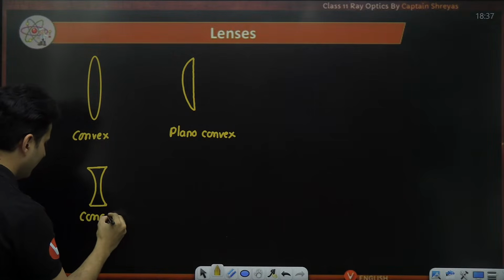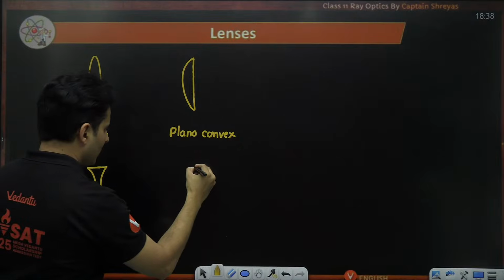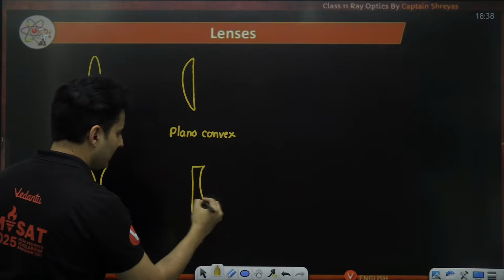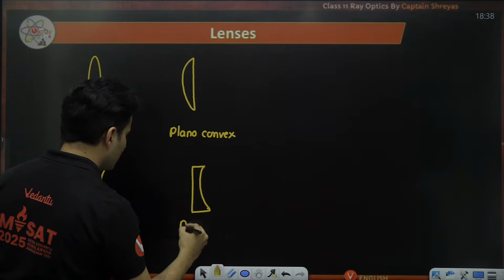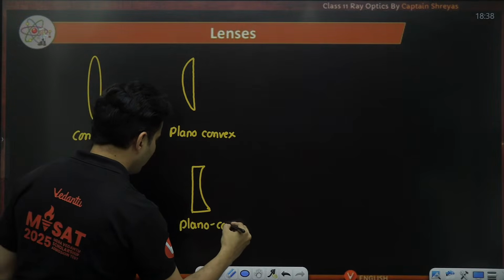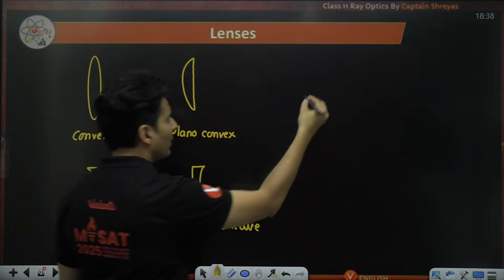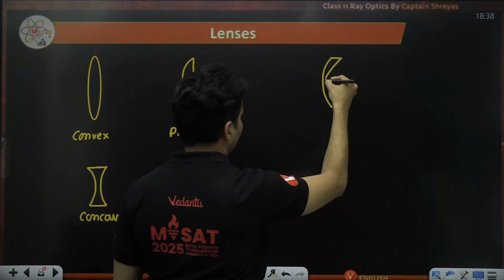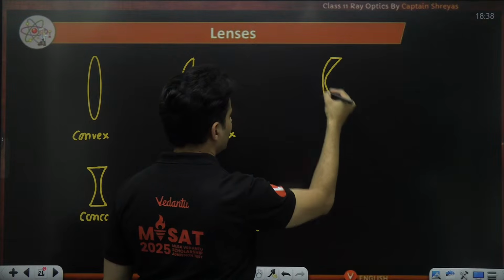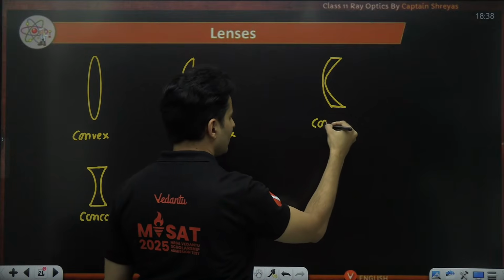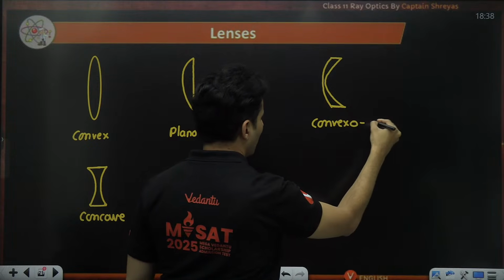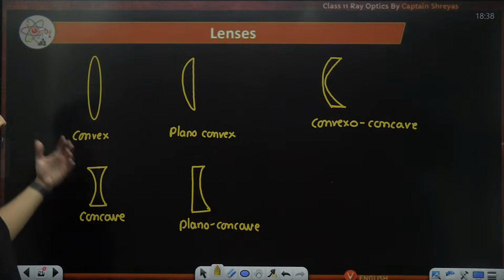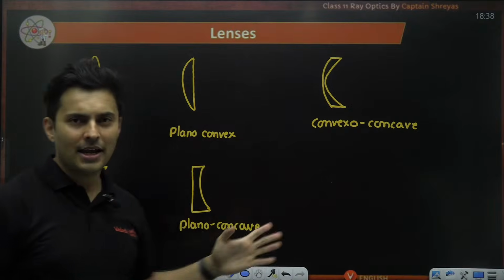This is a concave lens. Then you have a plane surface like this, and this goes like that. A plane surface with a concave surface in between. So plano concave lens. You can also have a convex surface like this and maybe a different curvature like that. So one side is convex, one side is concave. So this is convexo concave or concavo convex, whatever you want to call it. So these are the different kinds of lenses that you can have.